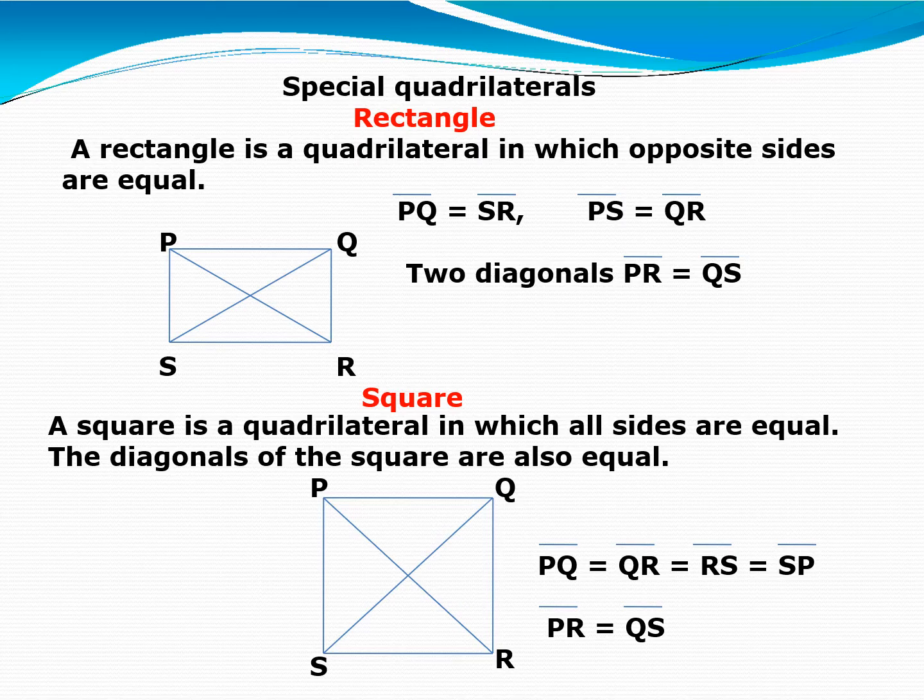Right? And a square is a quadrilateral in which all sides are equal. The diagonals of the square are also equal. So PQ is equal to QR is equal to RS is equal to SP. And both the diagonals of the square are also equal, means PR is equal to QS. Clear?